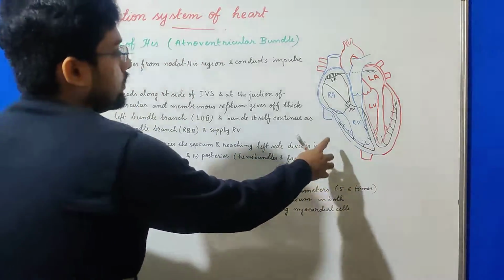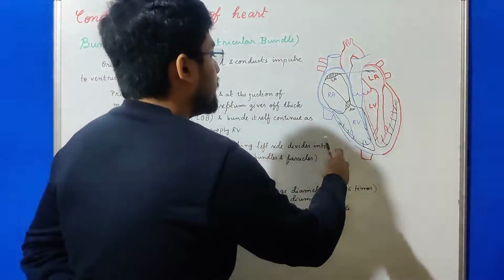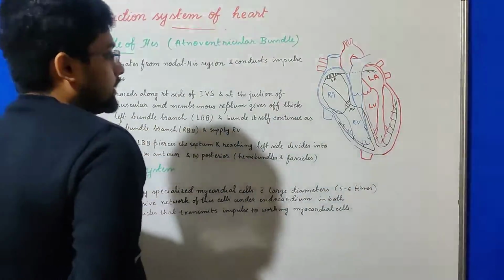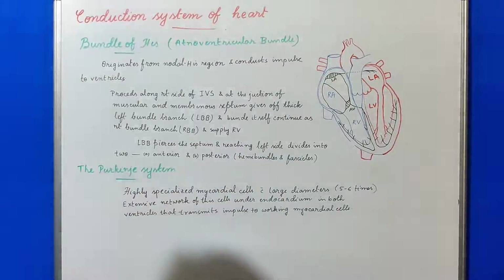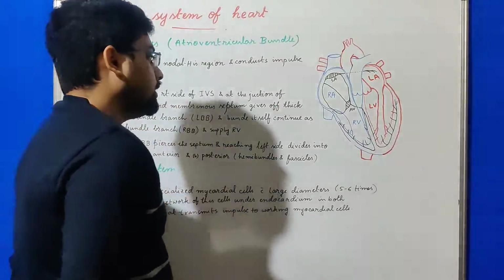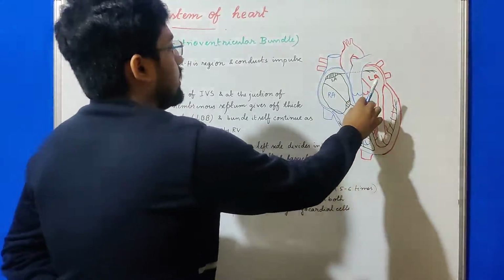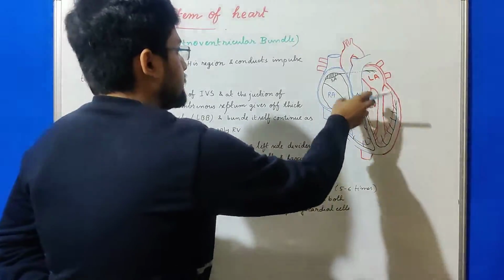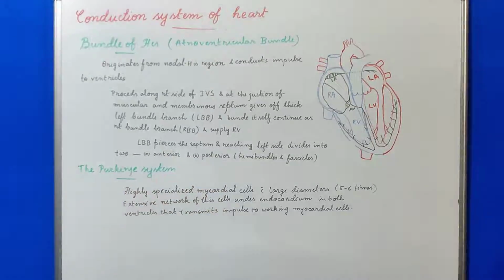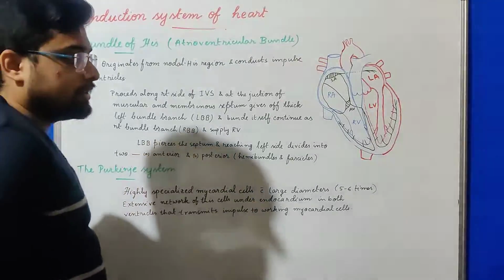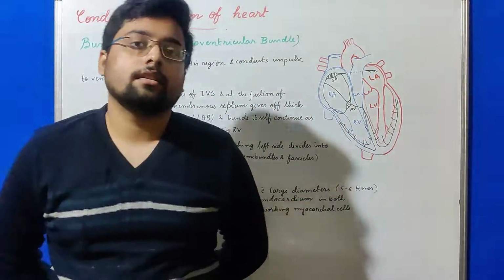Now we can see the impulse is conducted to the apex before it reaches the ventricular wall. So the contraction starts from the apex in a systematic way, so that both ventricles eject into the aorta and the pulmonary trunk. So this is all about the conduction system of the heart, and I am ending this session here.